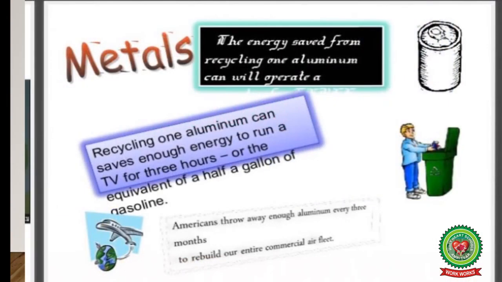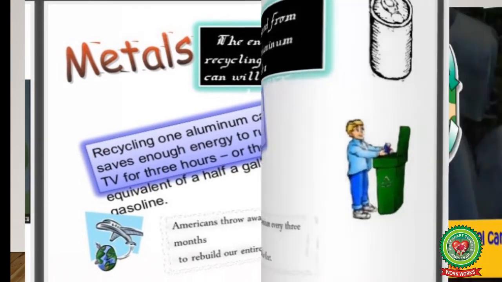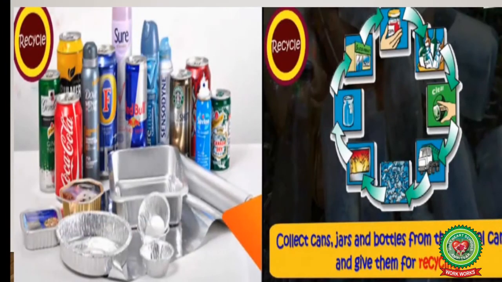Metals: recycling 1 aluminium can saves enough energy to run a TV for 3 hours, or the equivalent of half a gallon of gasoline. Now children, you can also contribute in recycling by collecting cans, jars and bottles from the school canteen and giving them for recycling.